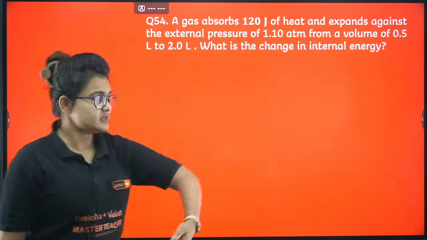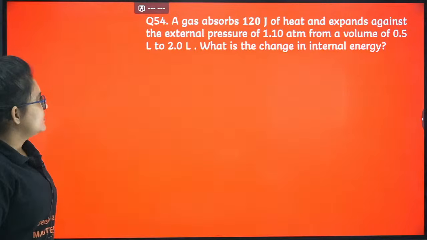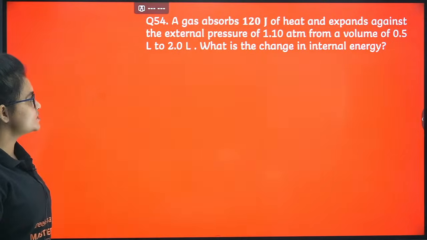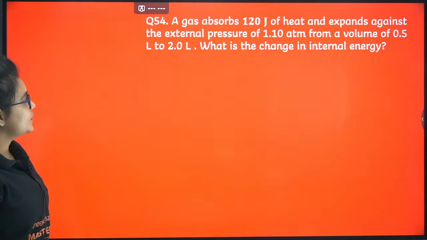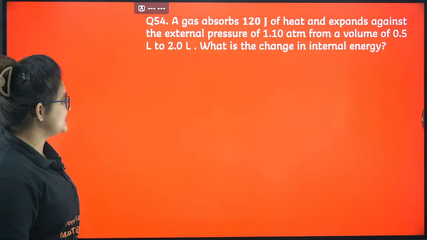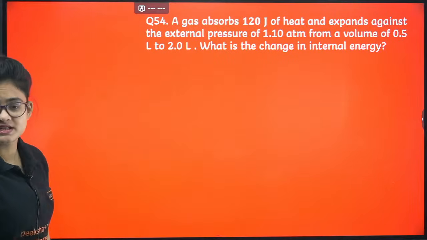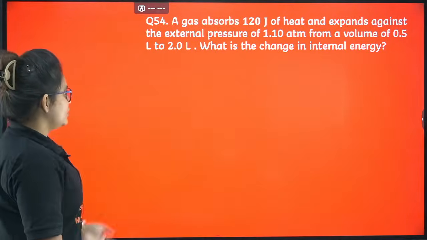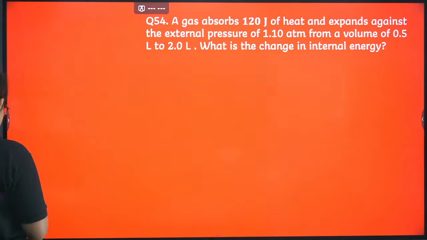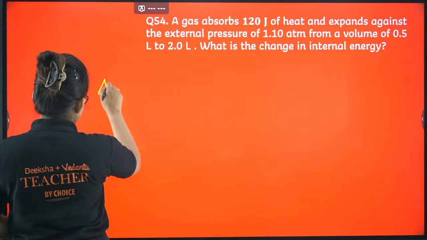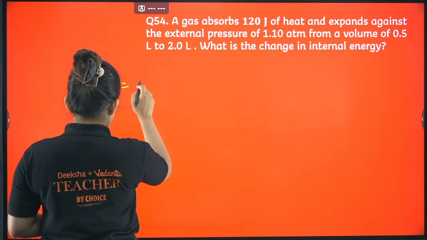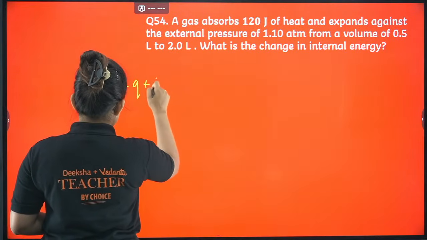Okay, let's proceed. A gas absorbs 120 joule of heat and expands against an external pressure of 1.10 atmosphere from a volume of 0.5 liter to 2.0 liter. What is the change in internal energy? Okay, so let's go ahead with this problem. So we are going to apply the first law here. Delta U equals Q plus W, right?